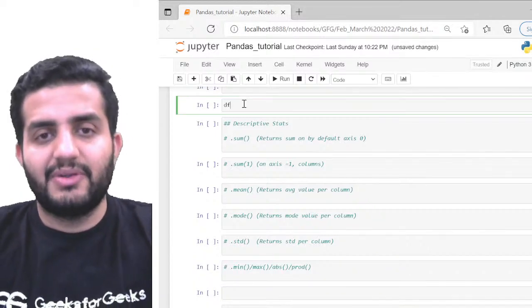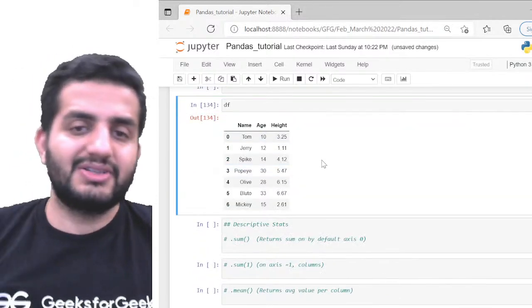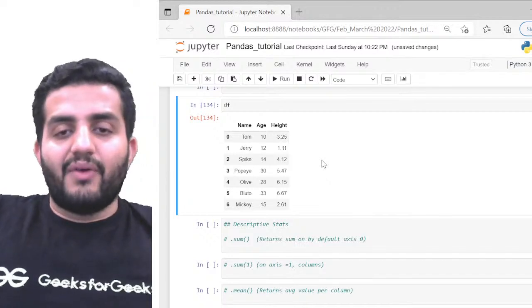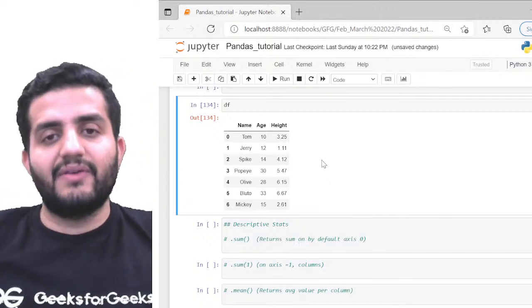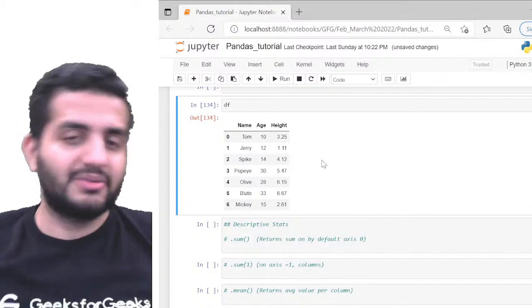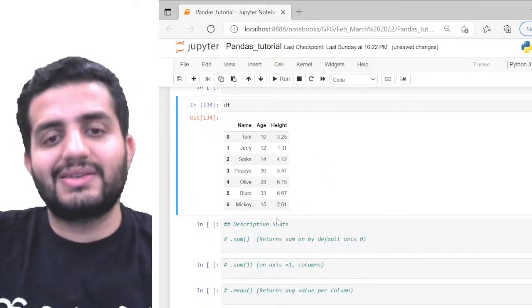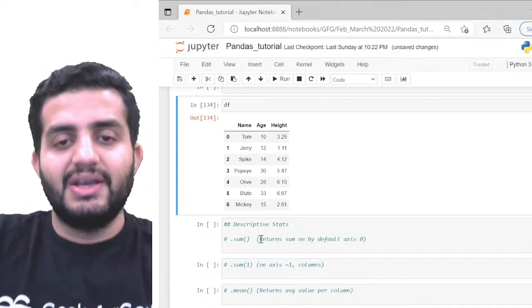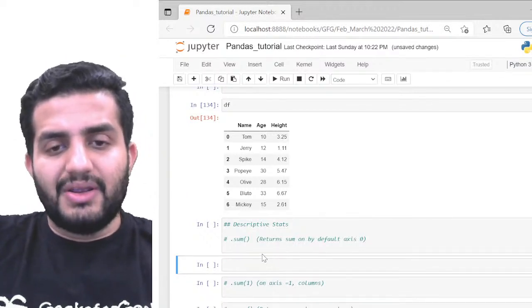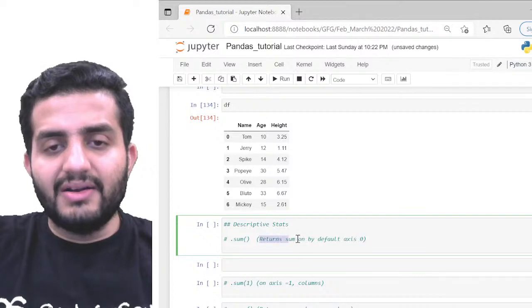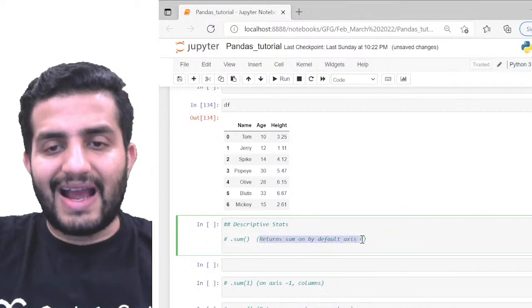So for example, I have this data frame. Run this data frame here. So I have name, age, and height, right? What if I want the sum of all of my ages? What if I want the sum of all my heights, right? Pretty much I can do that. So now how to run sum, right? Sum here returns the sum on, by default, axis 0, right?